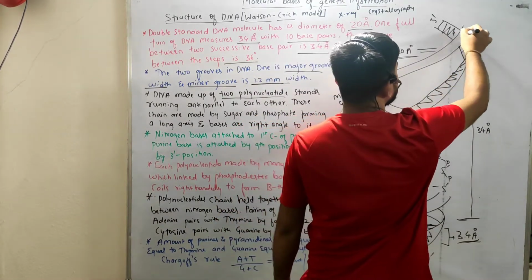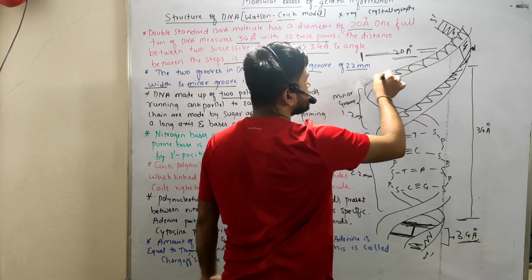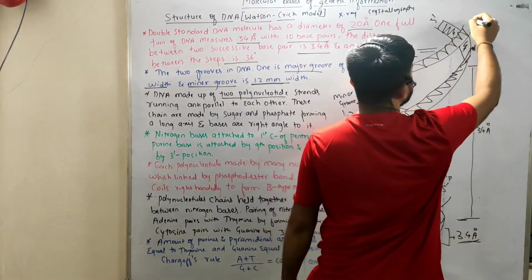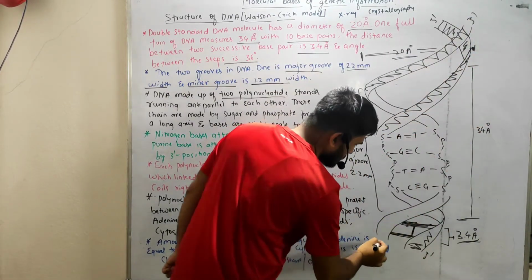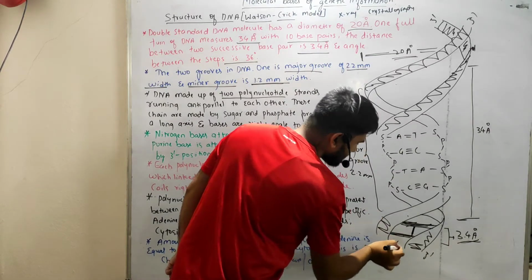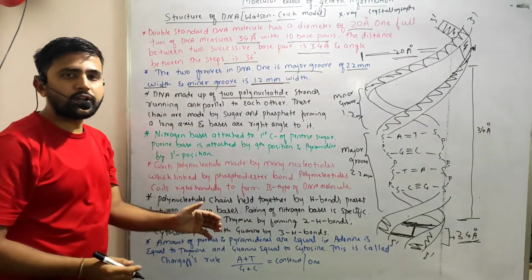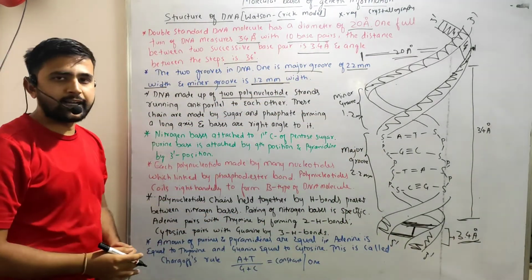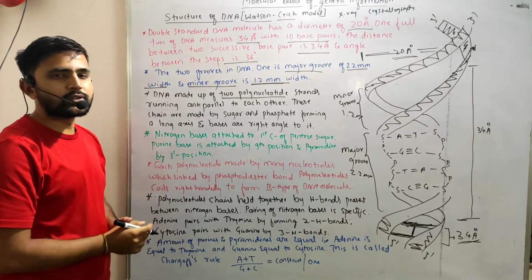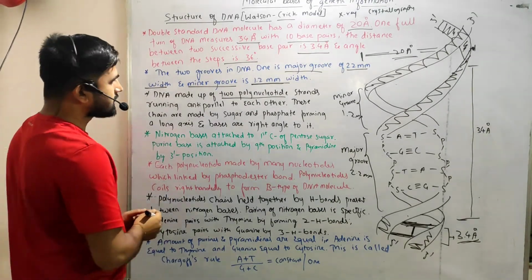And this is the second polynucleotide, which runs from 3 dash to here 5 dash, right? So both polynucleotides will run anti-parallelly. They will run in opposite directions to each other.